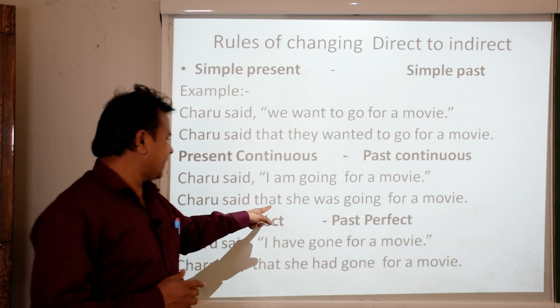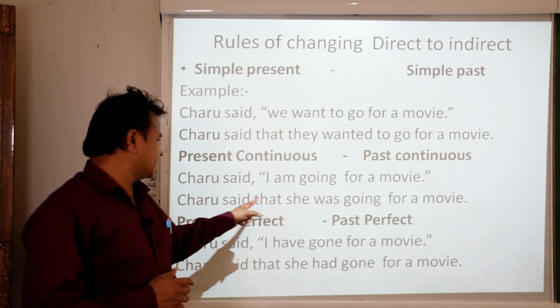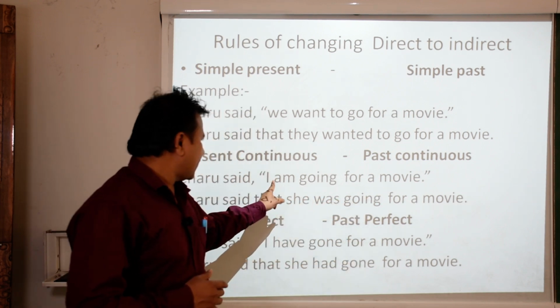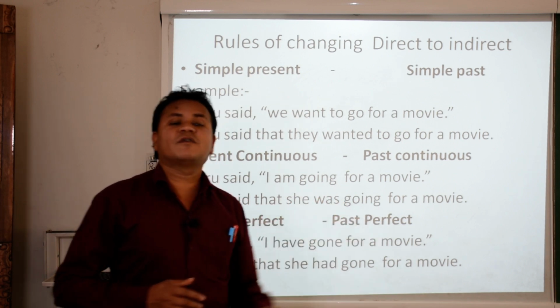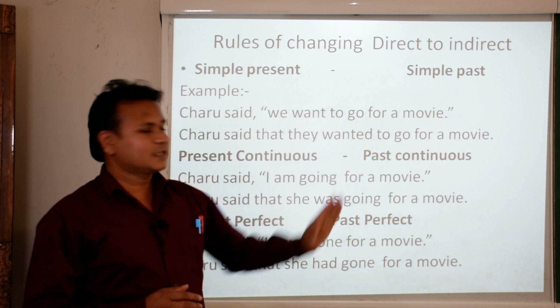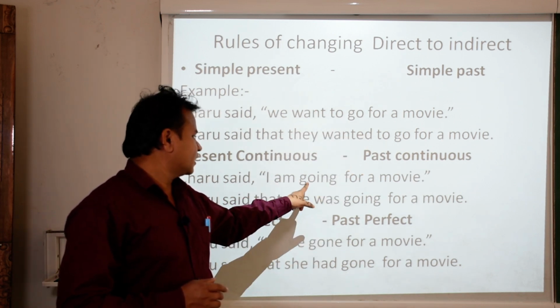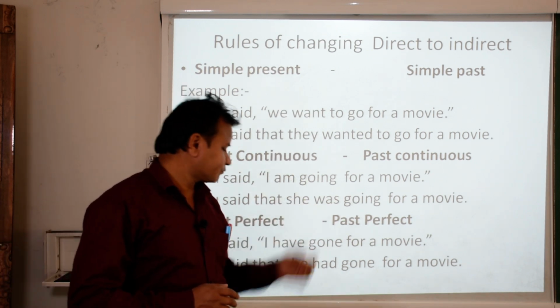Charu said that, this is common to all the sentences, Charu said that she was going for a movie. I am going for a movie, was going for a movie. That means present continuous changes into past continuous. You can see the am will change into was, going, the ing form, is in the same form.